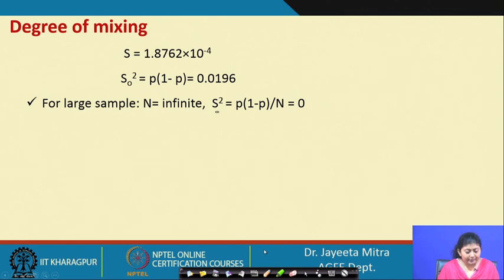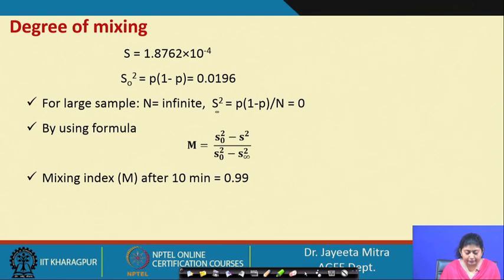Now, for larger sample, as n is infinite, S infinity square, that is p into 1 minus p by capital N, that is equal to 0. So, using that, mixing index will be S 0 square minus S square by S 0 square minus S infinity square.